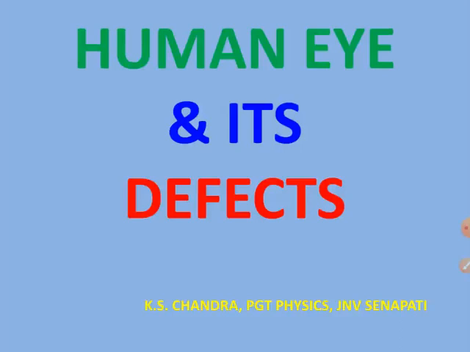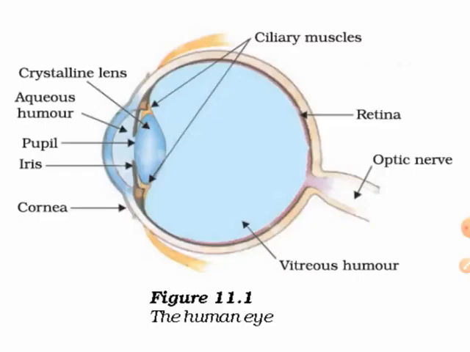Let's see the structure of the human eye, so that you know where the cornea is and where it needs to be removed for donation. Let's look at the diagram of the human eye and the function of each and every part.